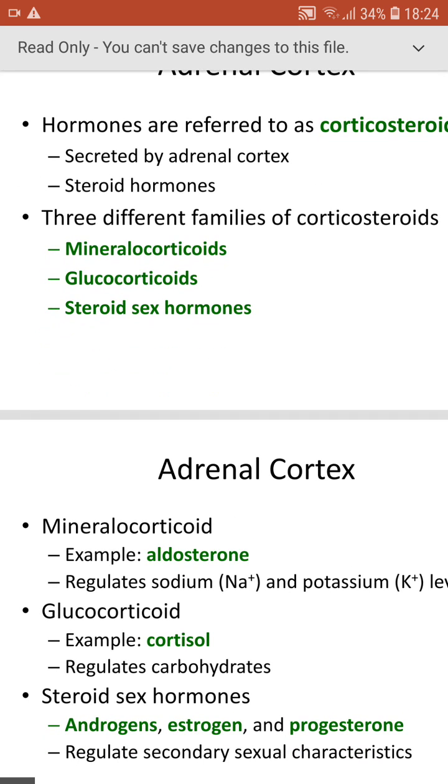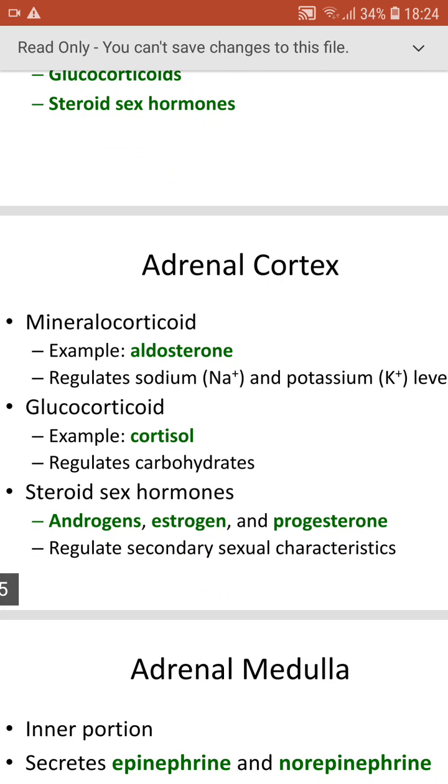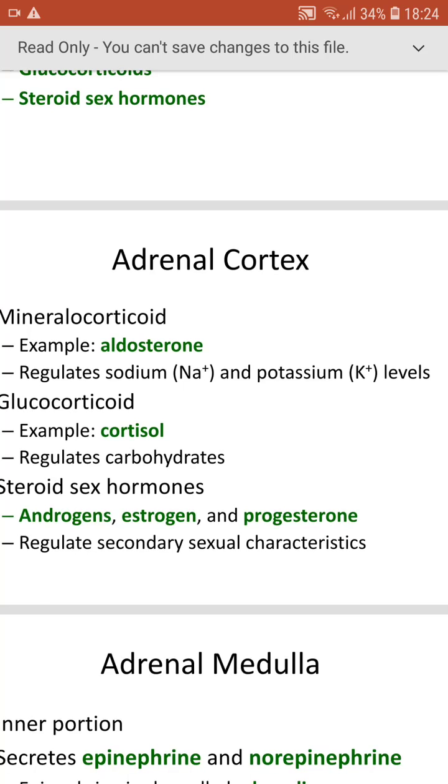The example for the mineralocorticoids is aldosterone, which regulates the sodium and potassium level. A decreased or increased level leads to hyponatremia or hypernatremia, or hypokalemia or hyperkalemia.